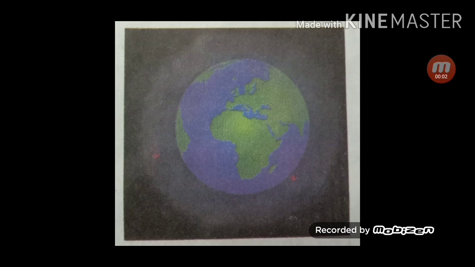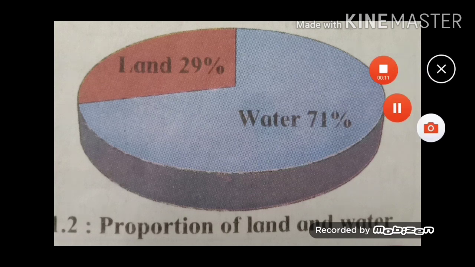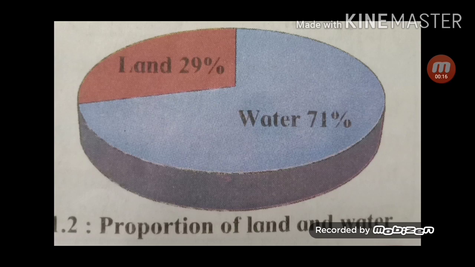The envelope of air around the earth is called atmosphere. The total land available on the earth is called lithosphere, and the total water available on the earth is called hydrosphere. Students, you can see in the figure the complete land part available on the earth is only 29% and the water part is 71%.